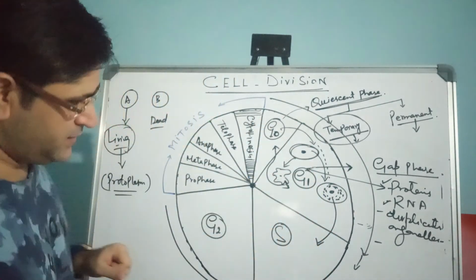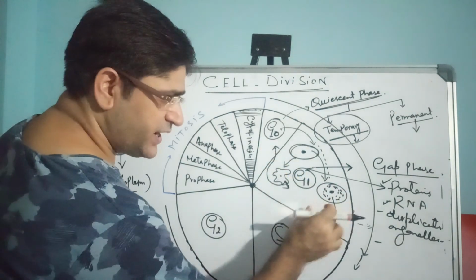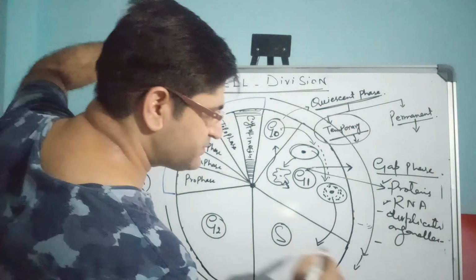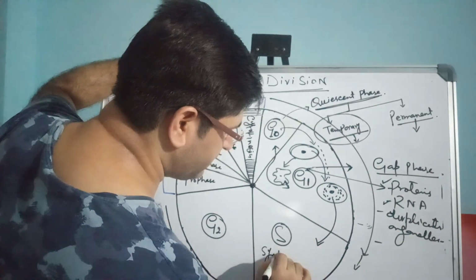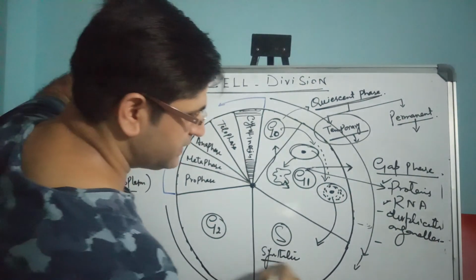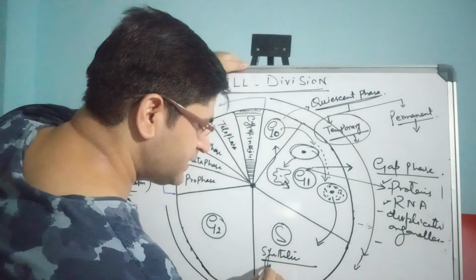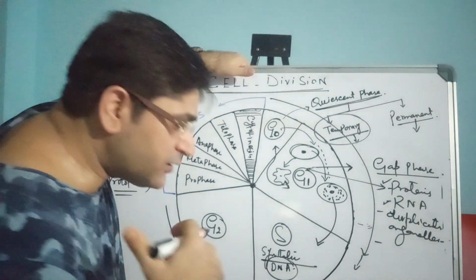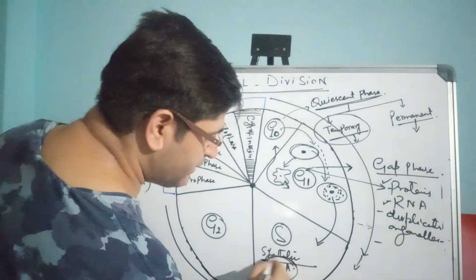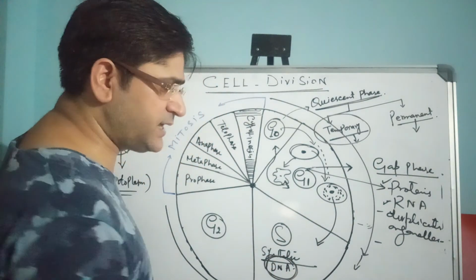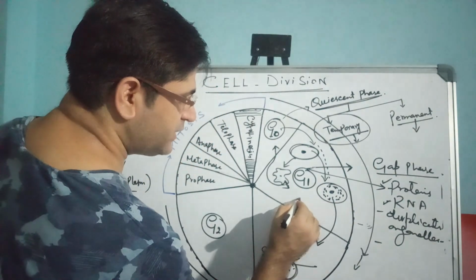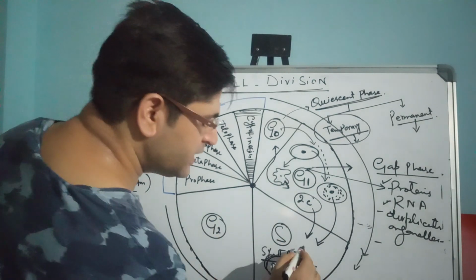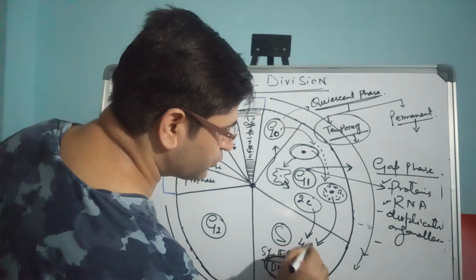Now further, the cell which is ready for the next phase will enter into the S phase. This S phase is called the synthetic phase. In this synthetic phase, the cell synthesizes the DNA. It replicates the DNA; the DNA is going to be duplicated here. So the amount of genome is going to double in the cell. If the cell has the amount of DNA as 2C, for example, then when the cell enters the S phase, its DNA amount becomes 4C.